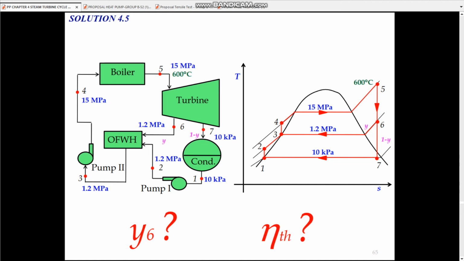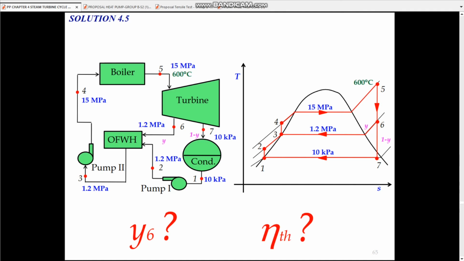So we have state 1 at 10 kilopascal, state 2 at 1.2 megapascal, state 3 at 1.2 megapascal, state 4 at 15 megapascal, state 5 also at 15 megapascal and temperature 600 Celsius, and state 6 also at 1.2 megapascal. P6, P2 and P3 are known, since the pressure at the inlet and outlet of the open water heater will be equal.